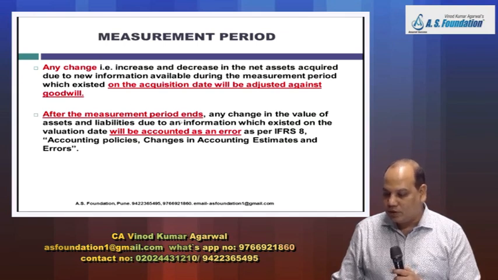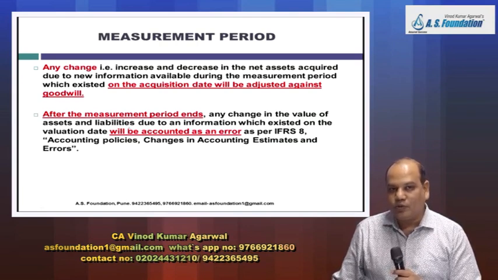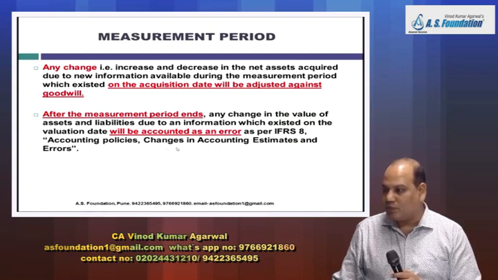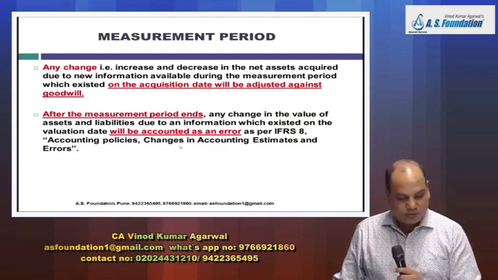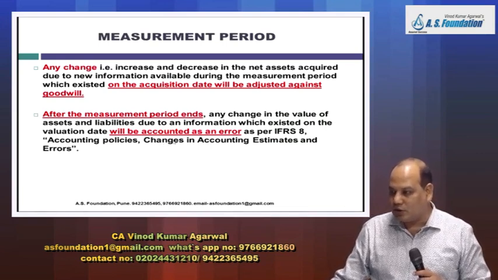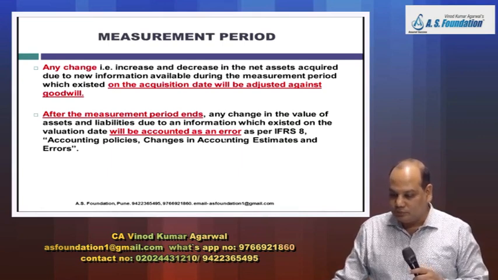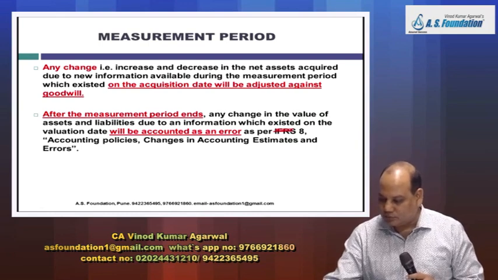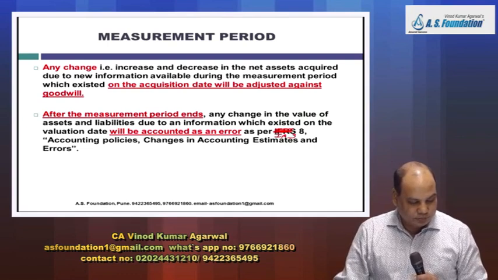After the measurement period, if you get information which will affect the value of asset and liability, then you will account for it as an error as per IAS 8, accounting policy, change in accounting estimate and error. Earlier I had said it is change in estimate, but you will call it not change in estimate, but as an error. And follow IAS 8 principle. Is it right?